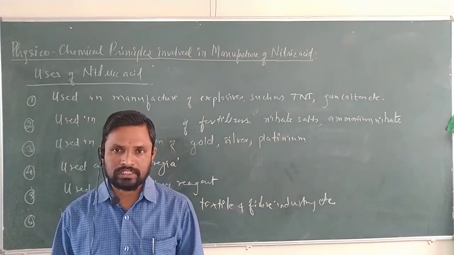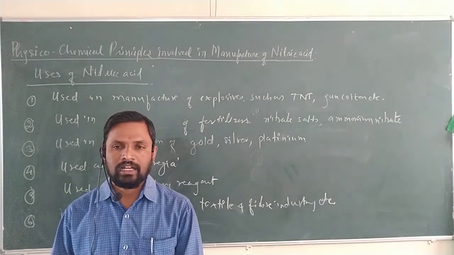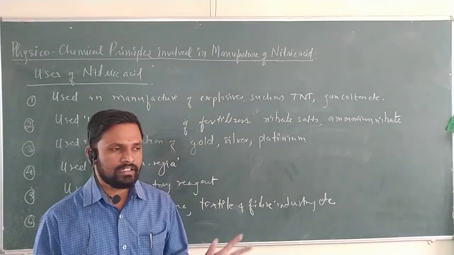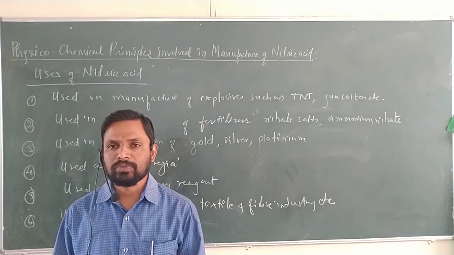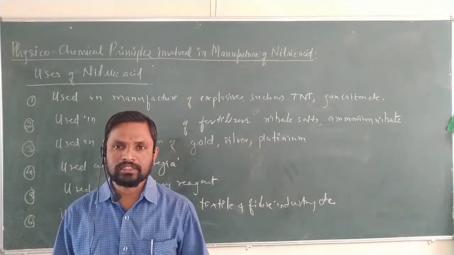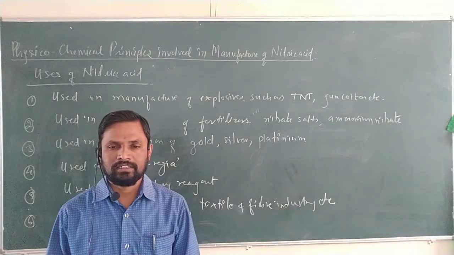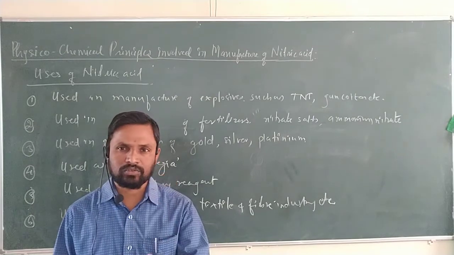With this, the chapter on manufacture of basic chemicals is also completed. I hope you have all understood; I have uploaded all the lectures of this chapter, and I hope you have gone through all the lectures and the concepts I have explained.